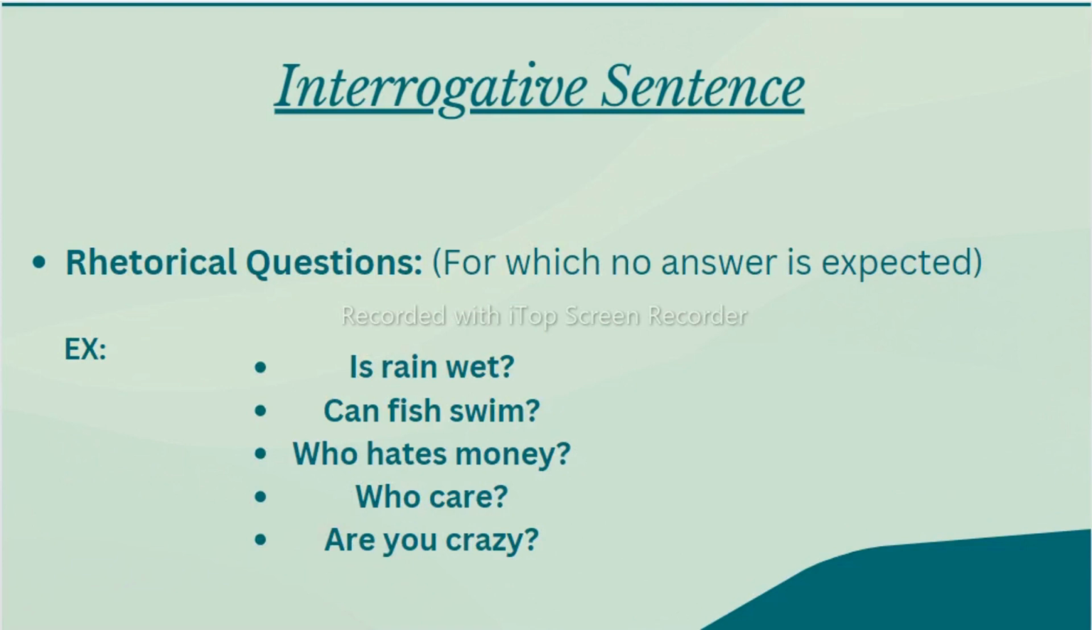Now, among interrogative sentences, we have rhetorical questions also, for which no answer is expected. Means for these questions, no answer is there. For example, is rain wet? Yes, obviously rain is wet. Can fish swim? Yes, obviously fish swim. So there is no answer for this type of question. Who hates money? Nobody. Who cares? And are you crazy? So these types of questions are called rhetorical questions, for which no answer is expected.